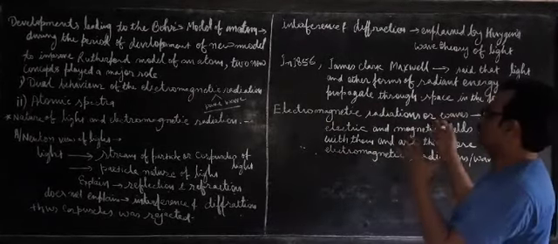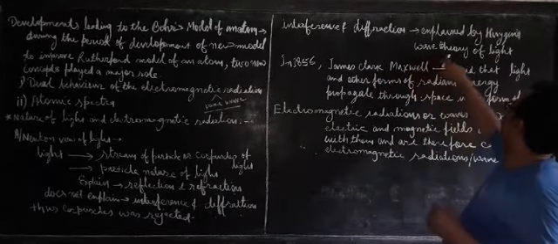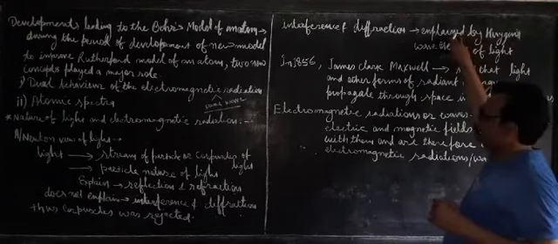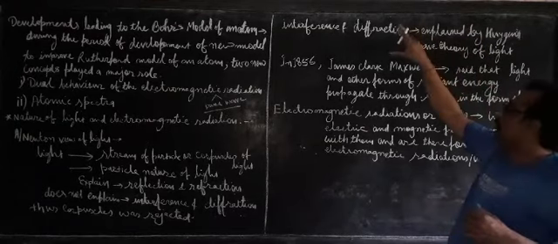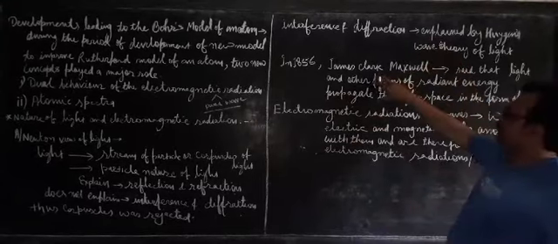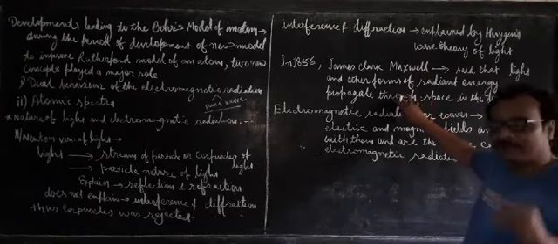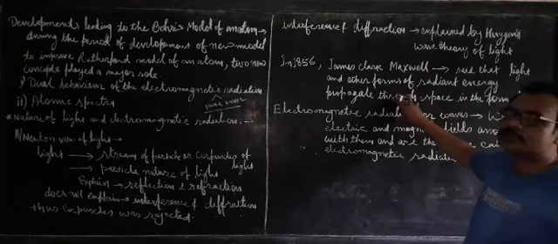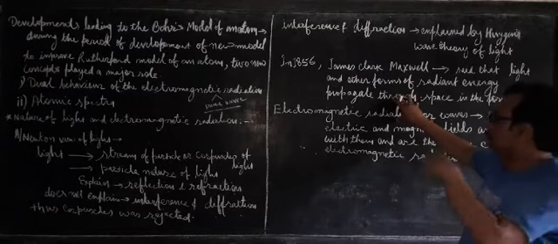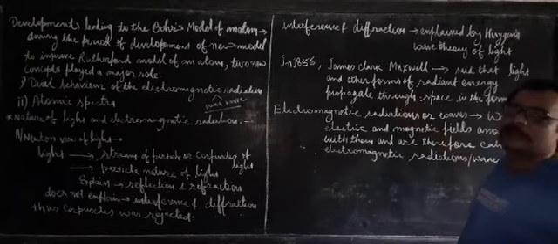Okay, and this concept was given by Mr. James Clerk Maxwell. The wave character was first introduced by Mr. Huygens, and he explained the concept of wave for light energy only, but James Clerk Maxwell extended this wave concept to all kinds of energy with which we interact. So James Clerk Maxwell gave this concept for every kind of energy.